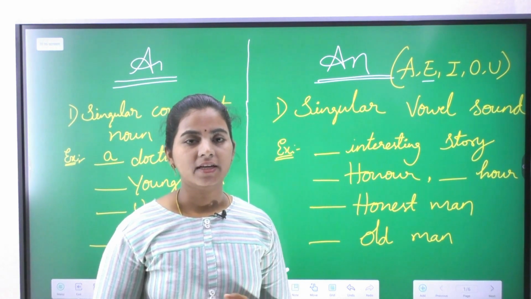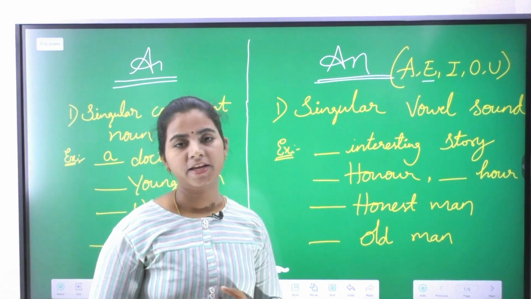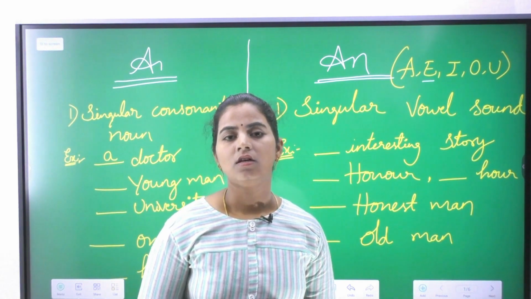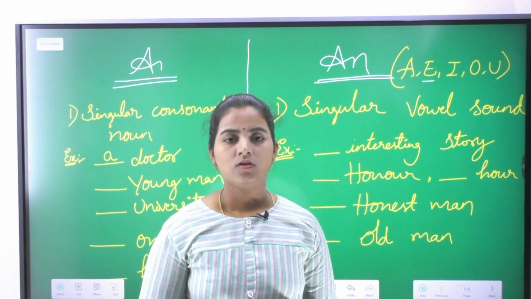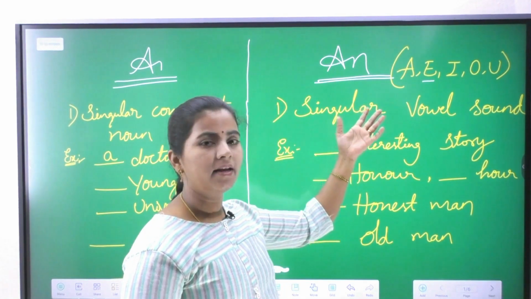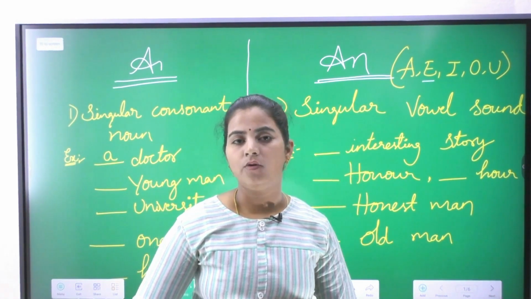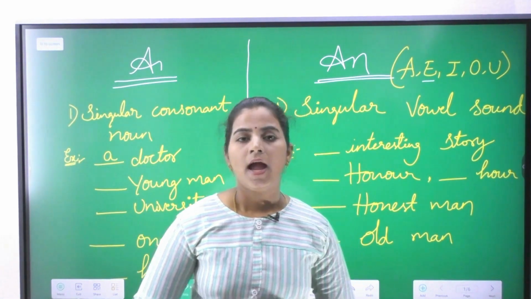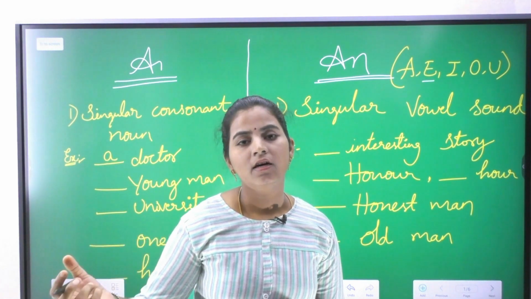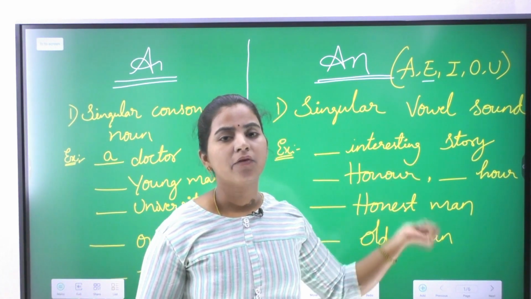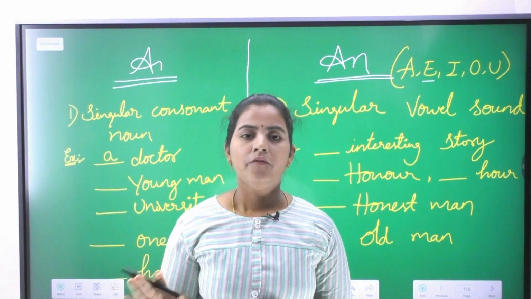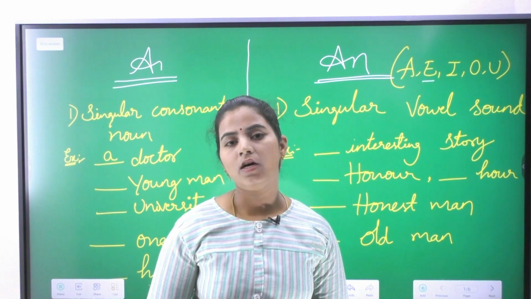Indefinite articles are similar in nature, but the only difference is we need to concentrate on the sound of a singular noun. If it is a vowel sound, then we will use an, and if it is a consonant sound, then we will use a. Most people confuse that if a noun starts with a vowel letter, then we write an, and if a noun starts with a consonant letter, then we write a. No, it's completely wrong. We need to focus on the sound of the noun.